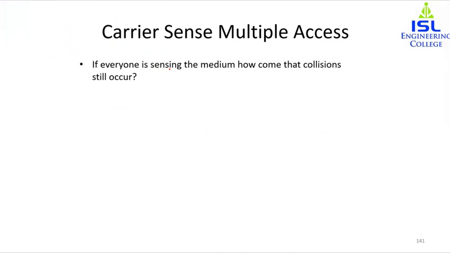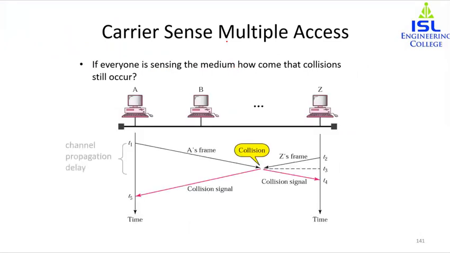Now, if everyone is sensing the medium, how can collisions still occur? Basically, whenever there is a channel propagation delay, suppose A is sending a frame, this is A's frame, and Z is also sending a frame. During the time taken for A's frame to reach Z, Z might see that there is no frame on the network right now, and it might start sending its frame. So in that case, a collision will occur.